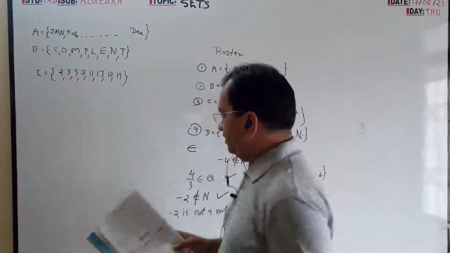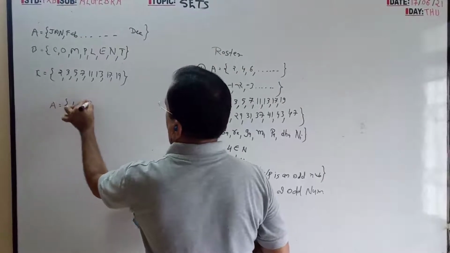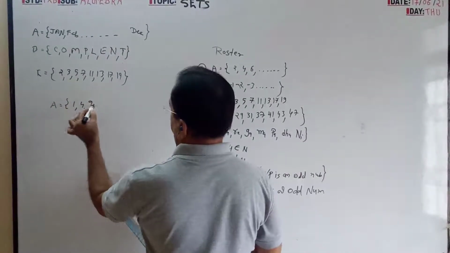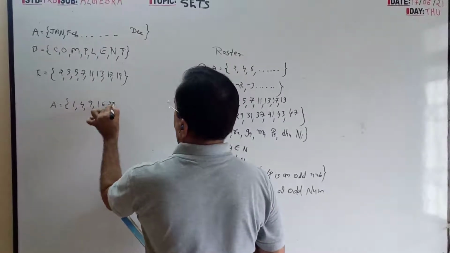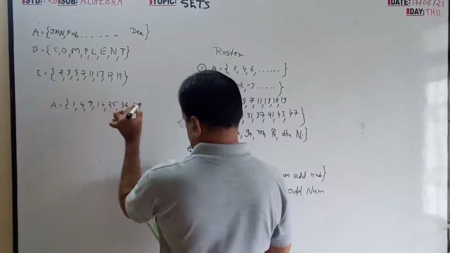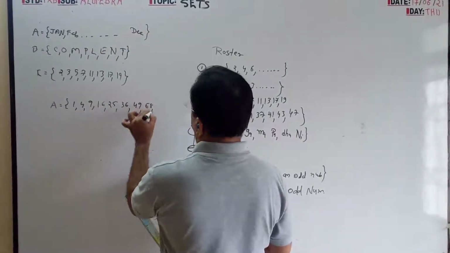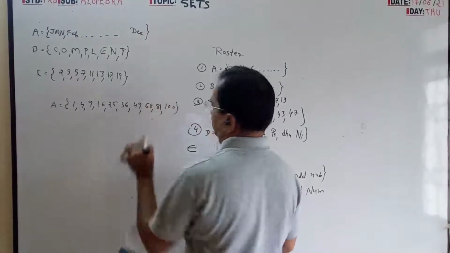Now the following are the elements: 1, 4, 9, means 1 square, 2 square, 3 square, 4 square, 5 square, 6 square, 7 square, 8 square, 9 square, 10 square.